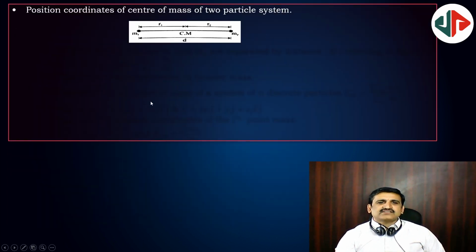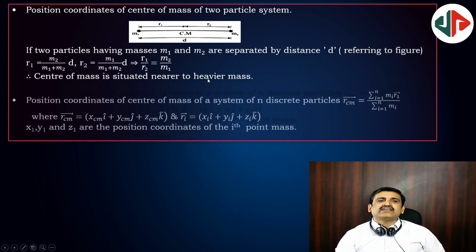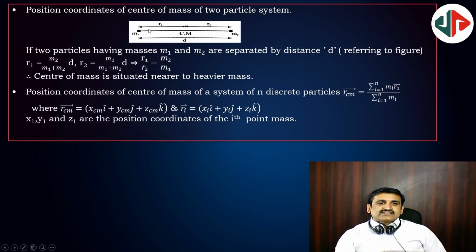Next, suppose the center of mass of a two-particle system separated by distance d is given by, see, the center of mass is here. Mass m1 is here, then the distance of the center of mass from m1 is r1 equal to m2 d by m1 plus m2.